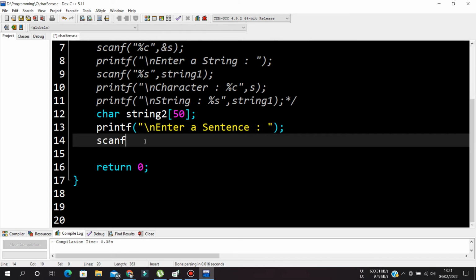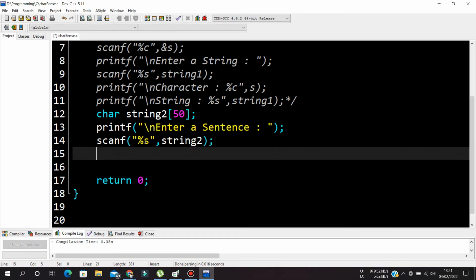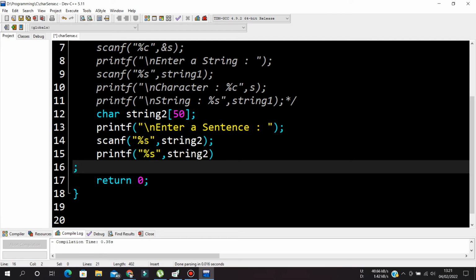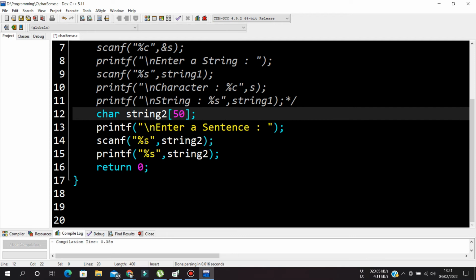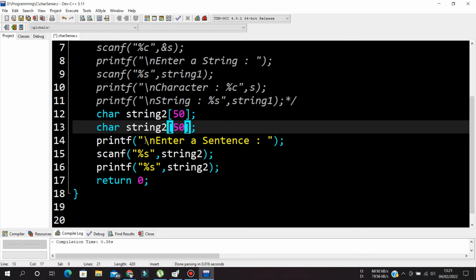and scanf %s comma string2, and printf %s comma string2. And one more string I will take here to demonstrate. String3 is also there. String3 is equal to hello world.